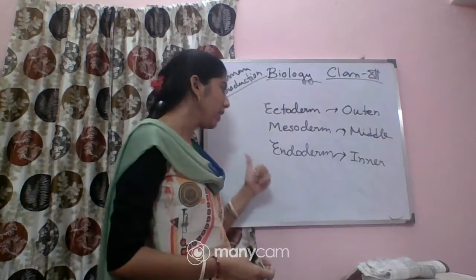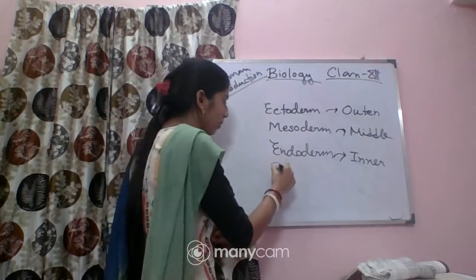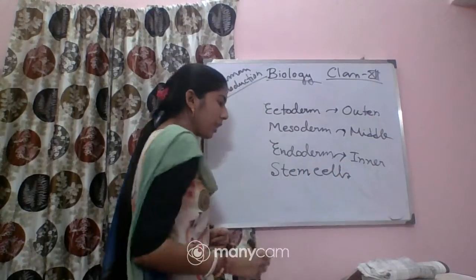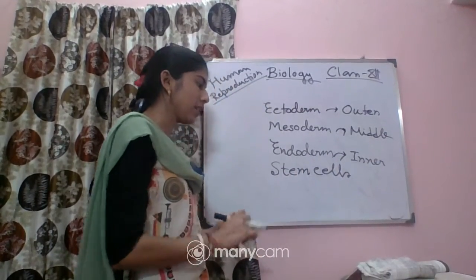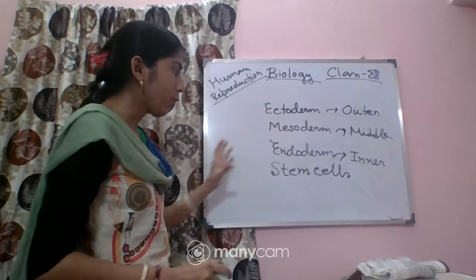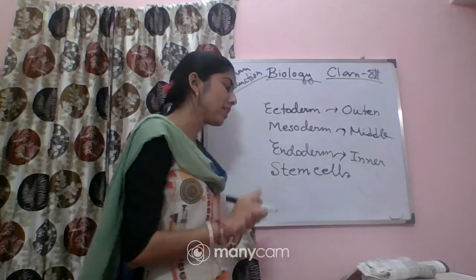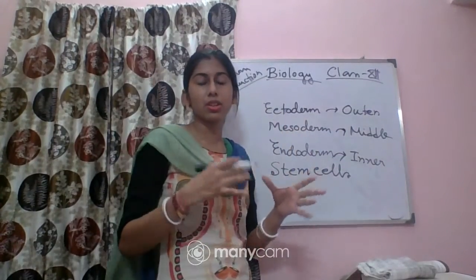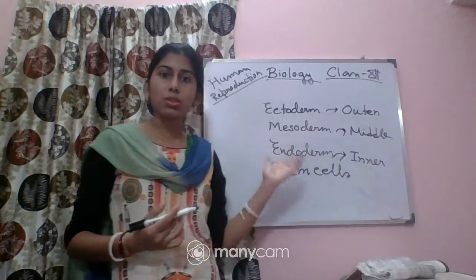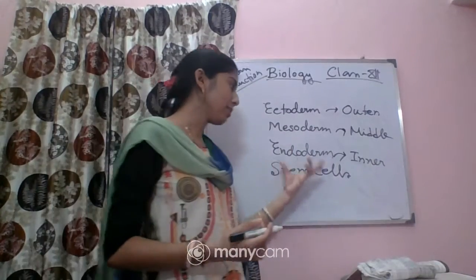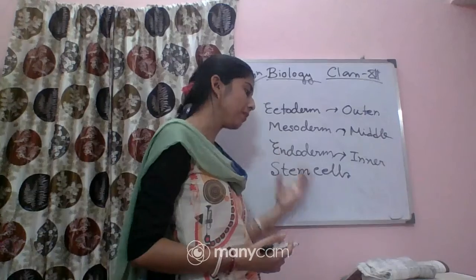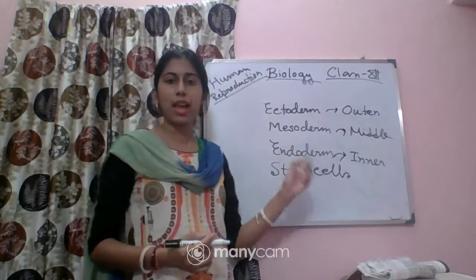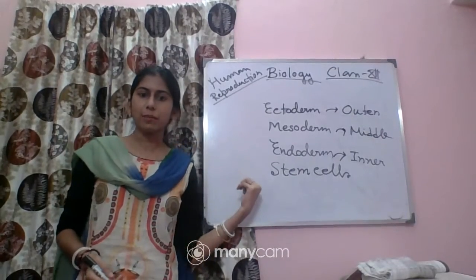Now here you will get another special type of cells which are called stem cells. So what are stem cells? It is a very important part, because the inner cell mass contains a special type of cells which have the potency to give rise to all types of tissues and organs, called stem cells.